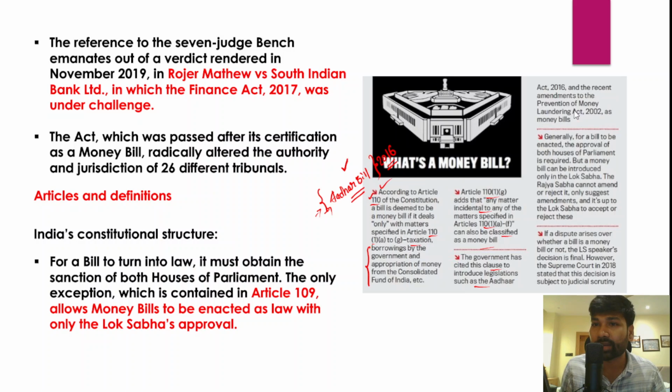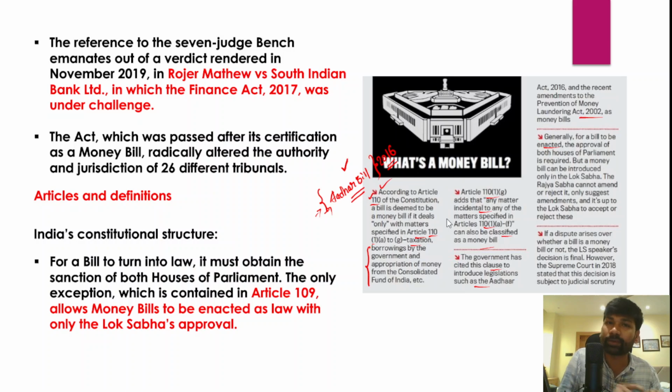Okay, so recently amendments were also made to the Money Laundering Act, and these were also contested, on the ground that the provisions of the bill do not deal with any of the matters under Article 110 from clause 1 to clause G. So therefore it should not be a money bill. However, for any bill to be enacted in the parliament, the approval of both houses of the parliament is required. So there is no doubt about that. If any bill is introduced in the parliament, it requires the approval of both houses.